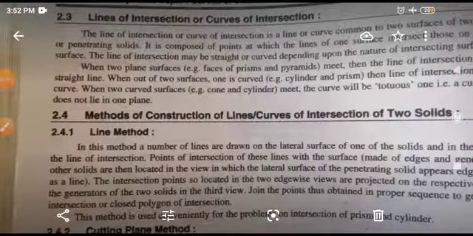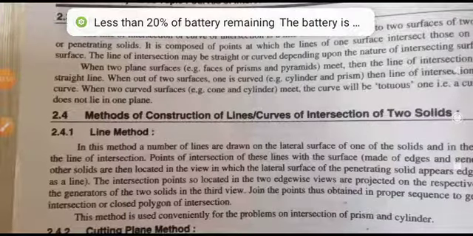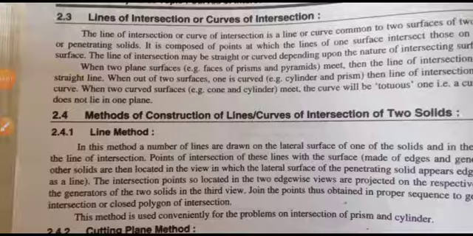Line of intersection or curve of intersection. Line of intersection or curve of intersection is a line or a curve common to two surfaces of two penetrating solids. It is composed of points at which the line of one surface intersects those on the other surface. The line of intersection may be straight or curved depending on the nature of the intersecting surfaces.